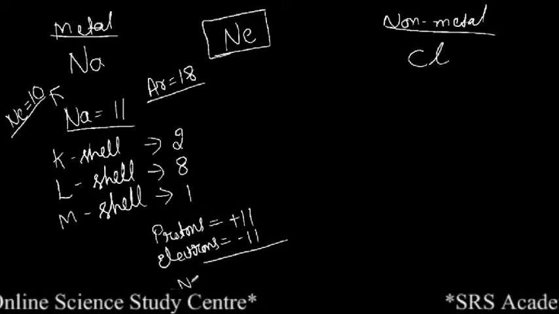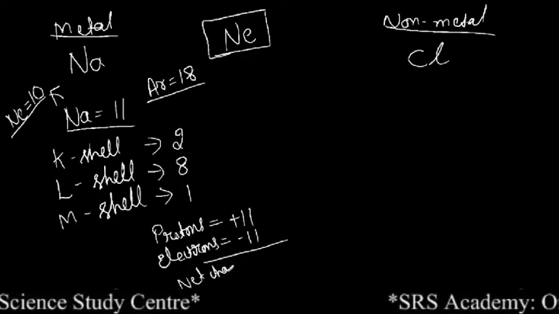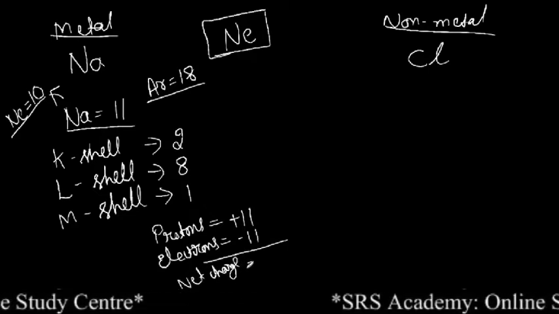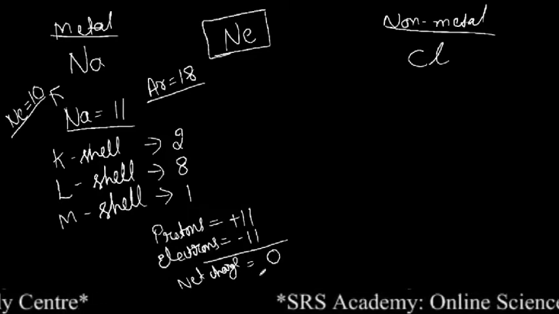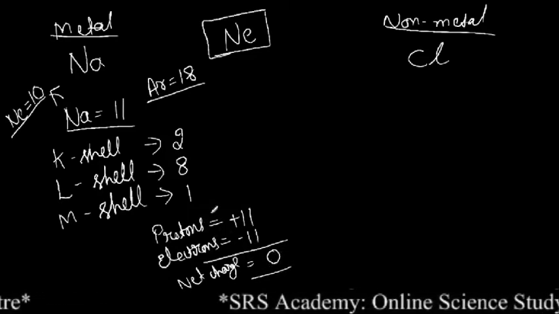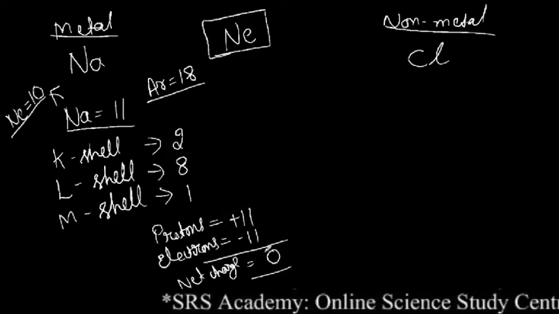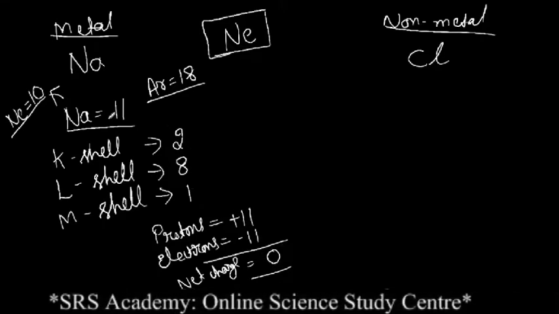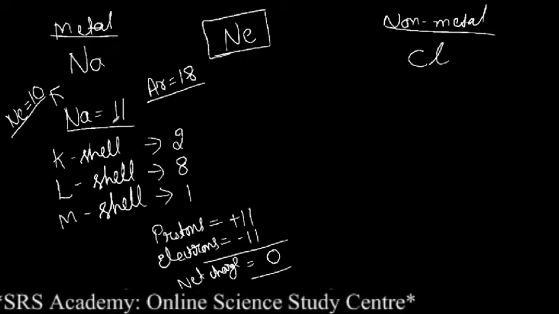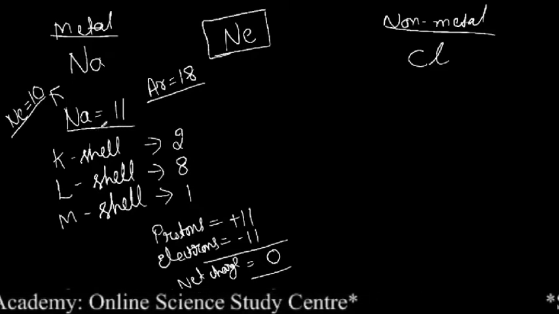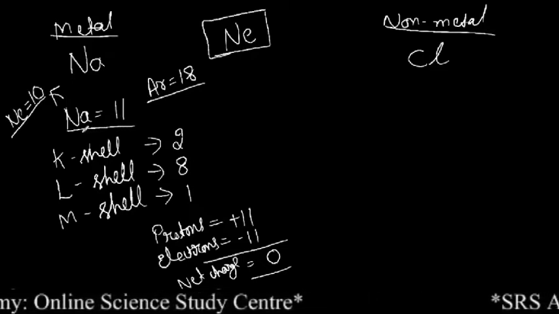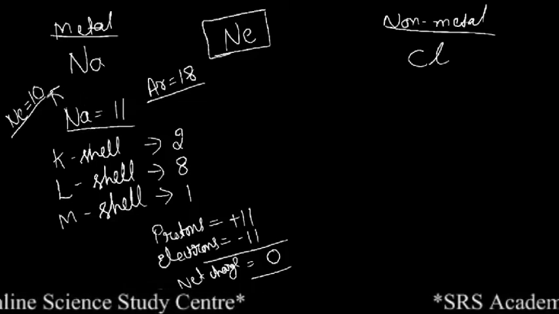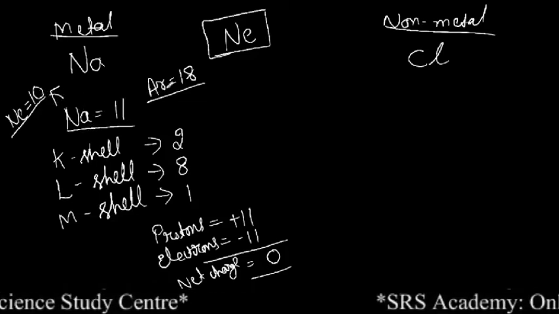Then what is the net charge? Can you say? So the net charge will be 0. So that's why the sodium atom is neutral. Now to become stable, what will it do? It has to gain the electronic configuration of the nearest noble gas. So which is the nearest noble gas? That is neon compared to argon.